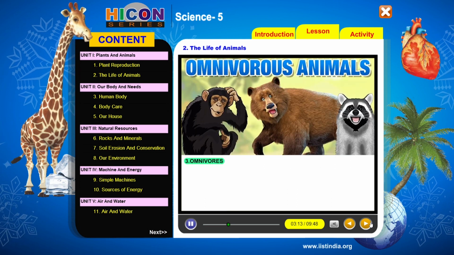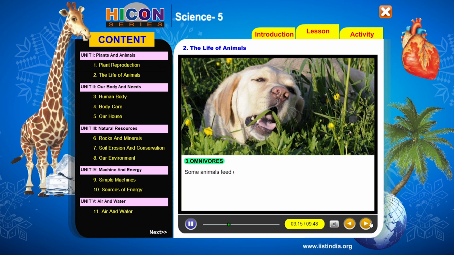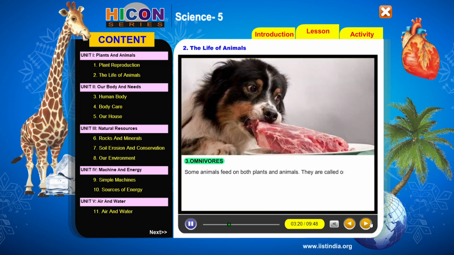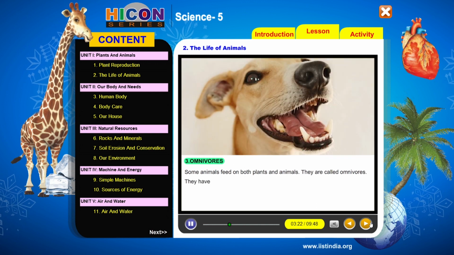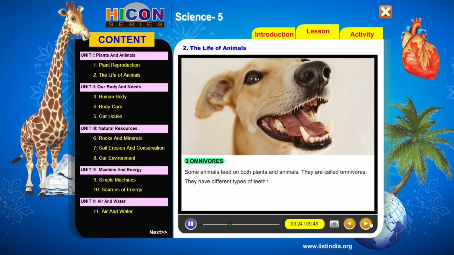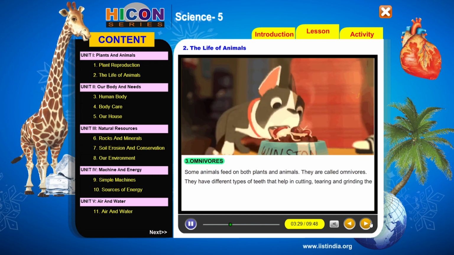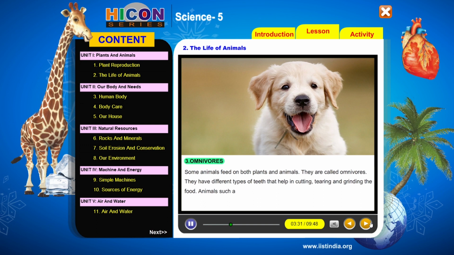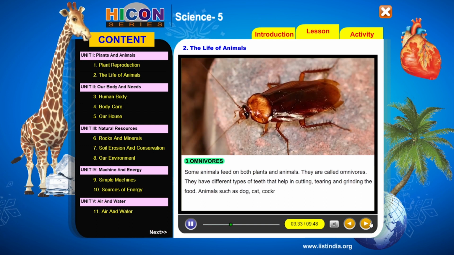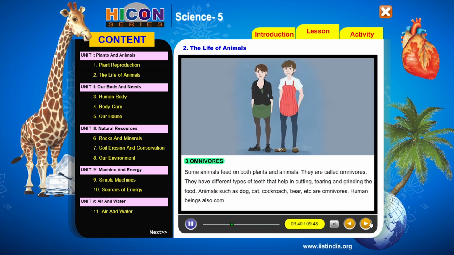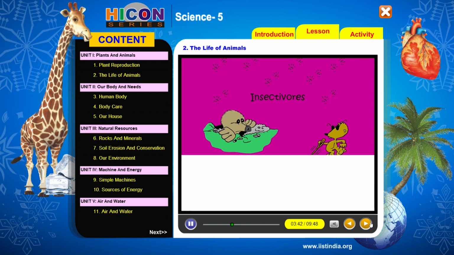3. Omnivorous. Some animals feed on both plants and animals. They are called omnivorous. They have different types of teeth that help in cutting, tearing, and grinding the food. Animals such as dog, cat, cockroach, bear, etc. are omnivorous. Human beings also come under this category.